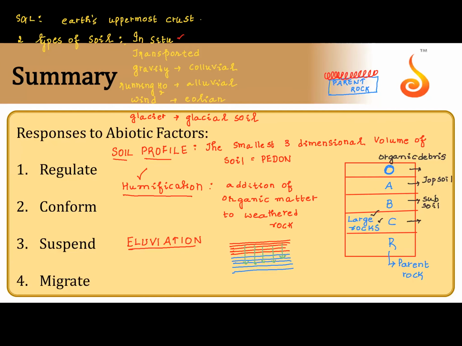Illuviation means enriching of lower layers because of the incoming material. So the donating end is alluviation, the receiving end is illuviation. Alluviation means flow out, illuviation means flow in. This is how the soil becomes functional after humification.